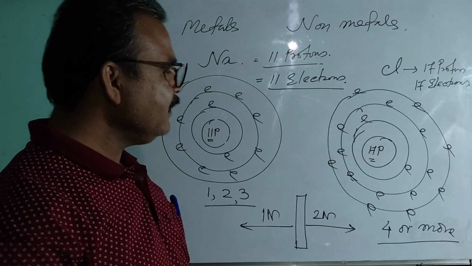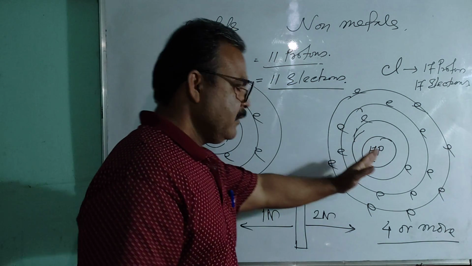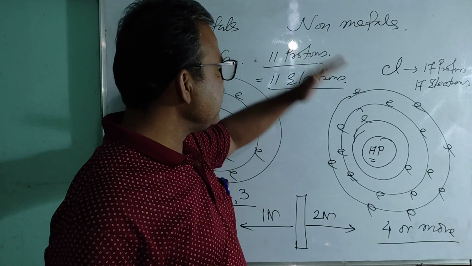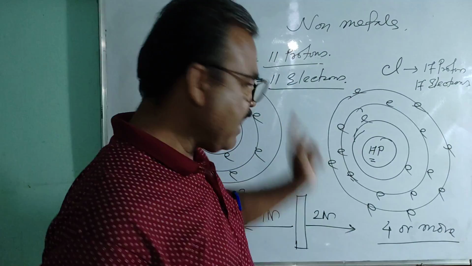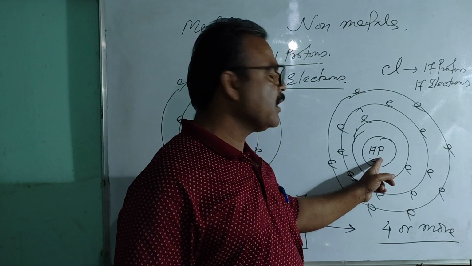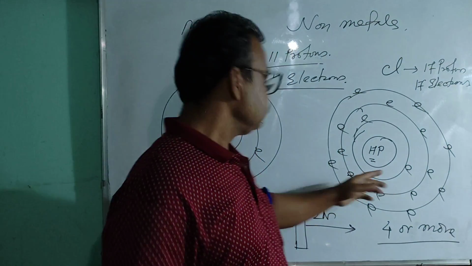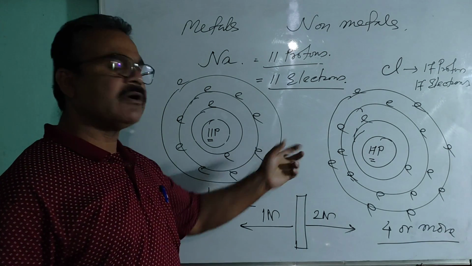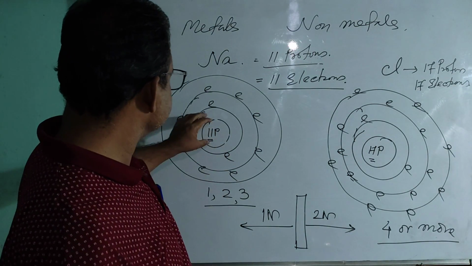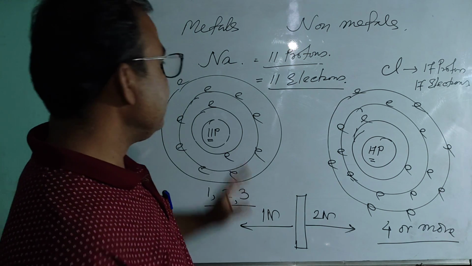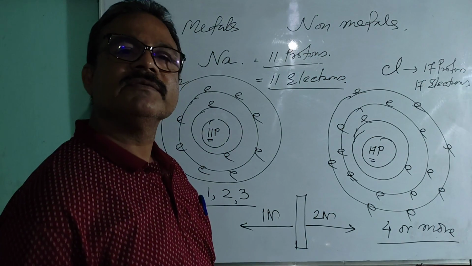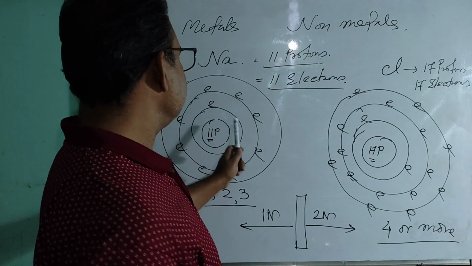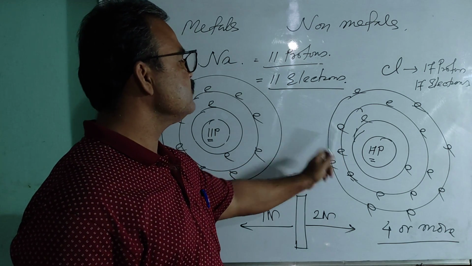Okay? Then you see, the atoms of non-metal having same number of orbits have more number of protons. And here atoms of the metal having same number of orbits have less number of protons as compared to the atom of non-metal. And as per example, here you see number of orbits 1, 2, 3, and here also number of orbits 1, 2, 3.